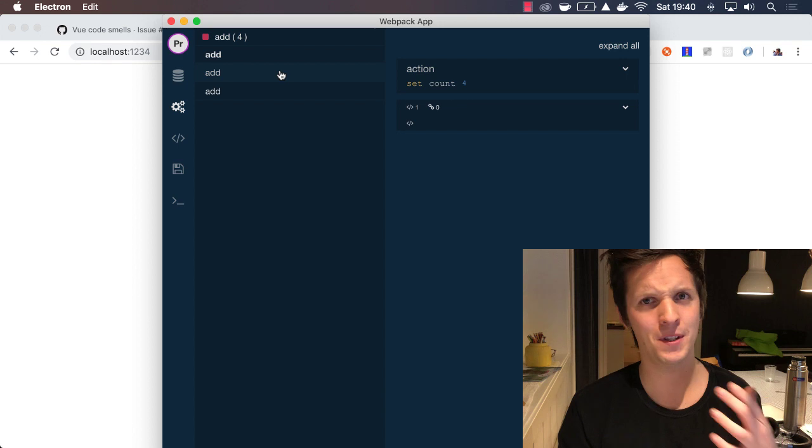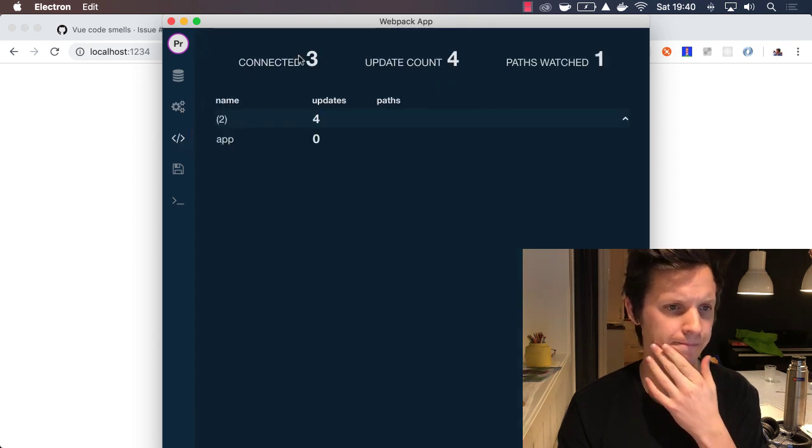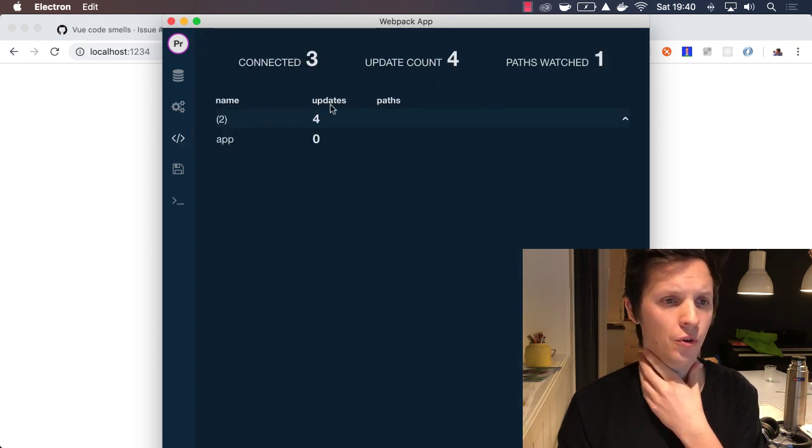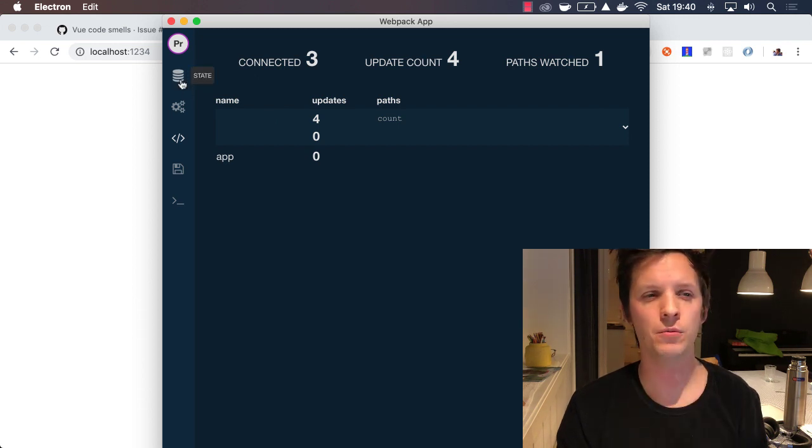Again, this is a super simple example, but the point is that you get all your state, you get all your actions, and when looking at components, you also see the updates themselves. You should also see, yes, the count here. Cool. Yeah, so I just wanted to show you this.